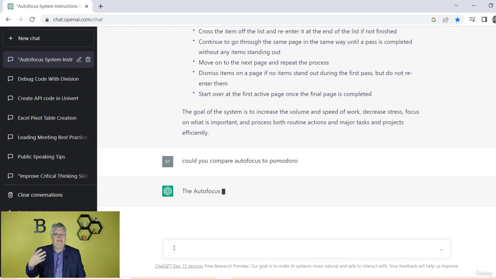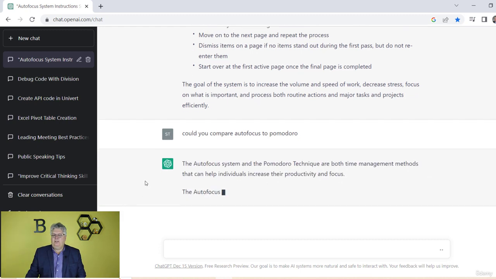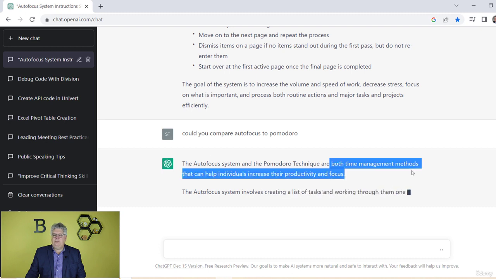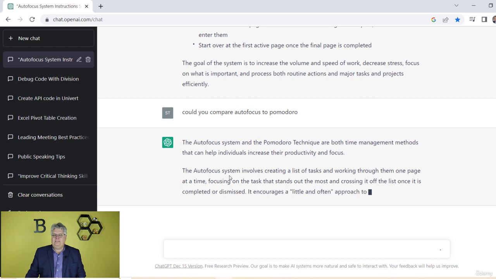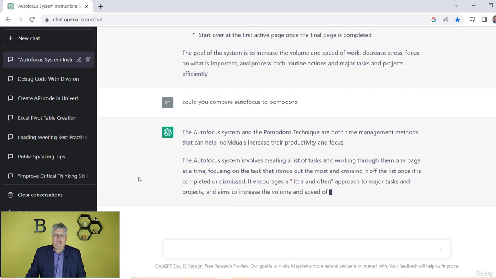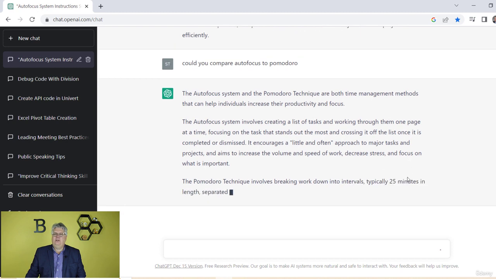And Pomodoro does have limits as far as how long you spend on stuff. It says they're both time management methods that can help individuals increase their productivity and focus. Then it walks through what the autofocus system is, and then what the Pomodoro system is. And then you could go from there. You could ask, what are the pros and cons of each?